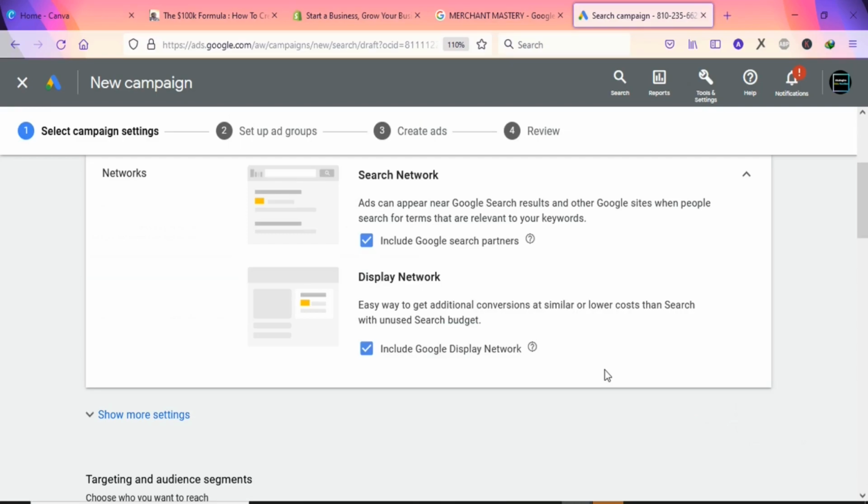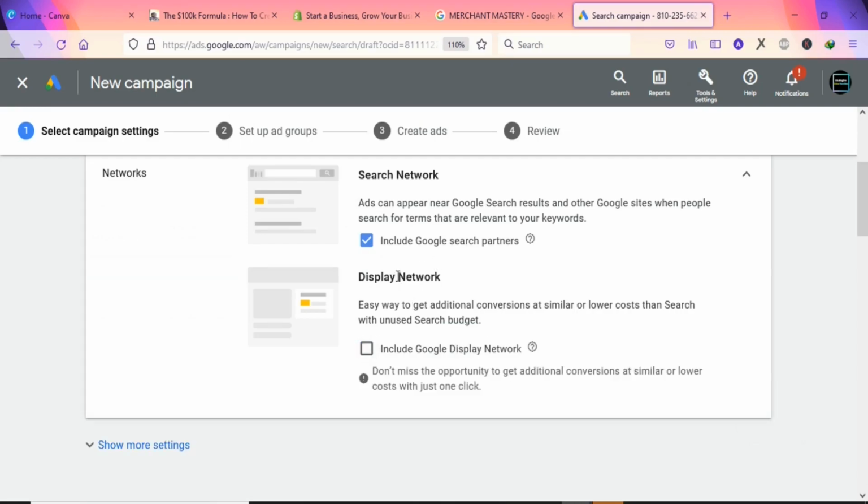Once you click on continue here, you are going to deselect this option because you don't want Google to just throw your ad anywhere. You want people to actually search for the keywords. So you are going to leave it with search network. People have to search for certain keywords before your ad will be displayed to them.